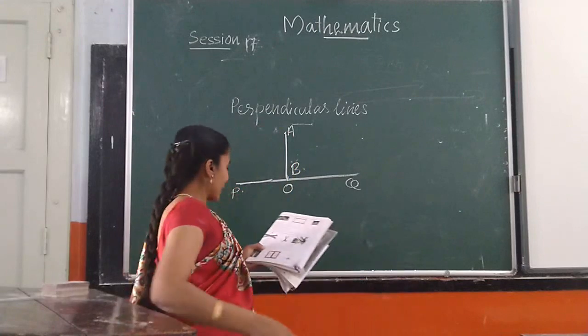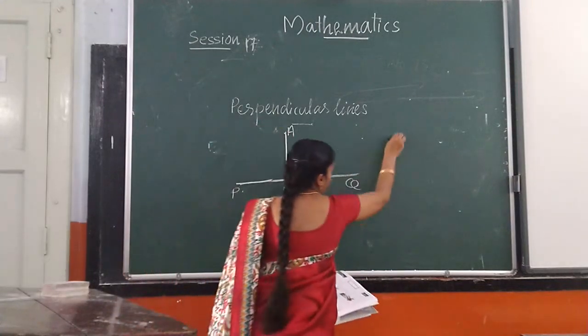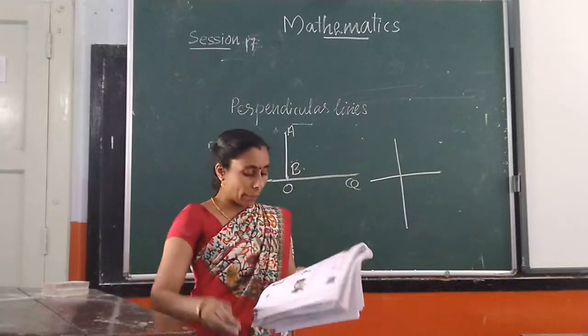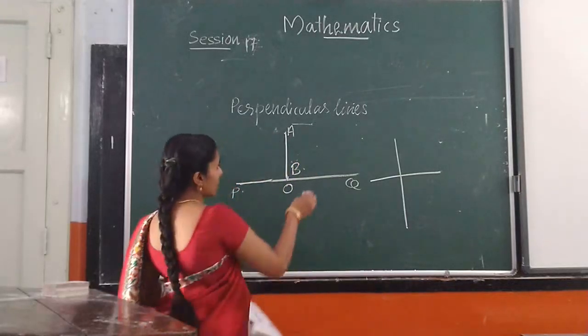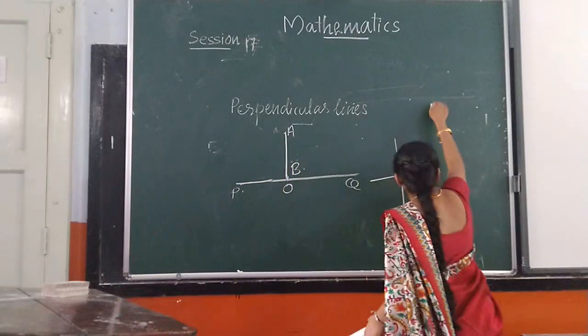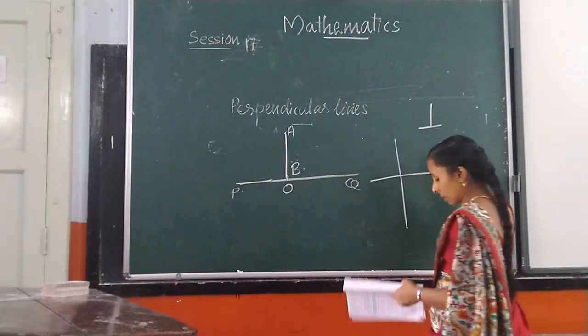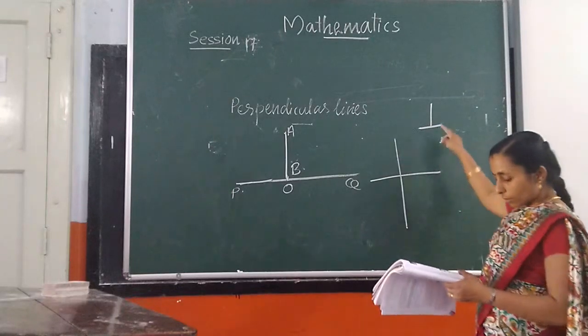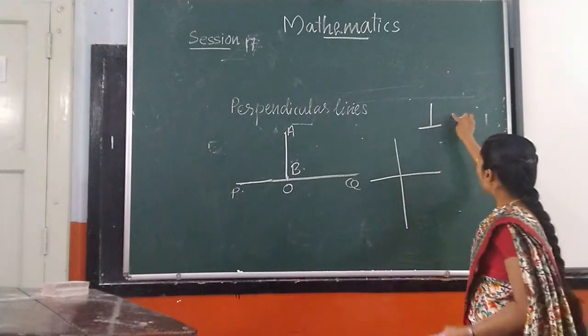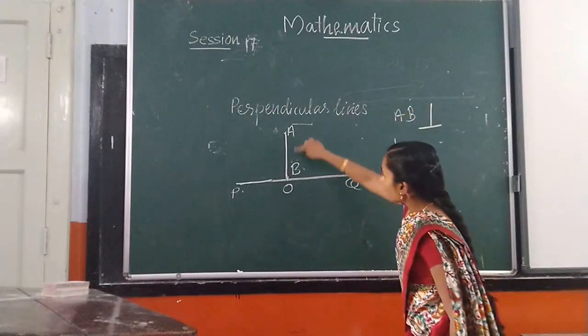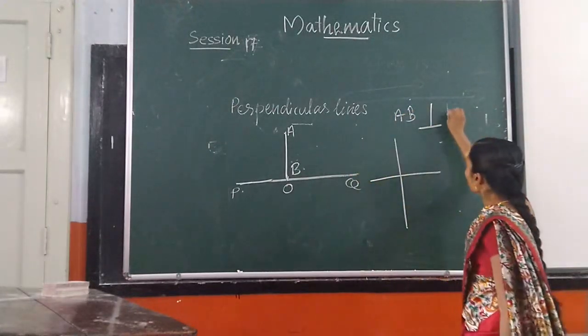We can say the addition symbol is also perpendicular lines. Then, what is the symbol of perpendicular? The symbol of perpendicular is this. Here AB is perpendicular to PQ.